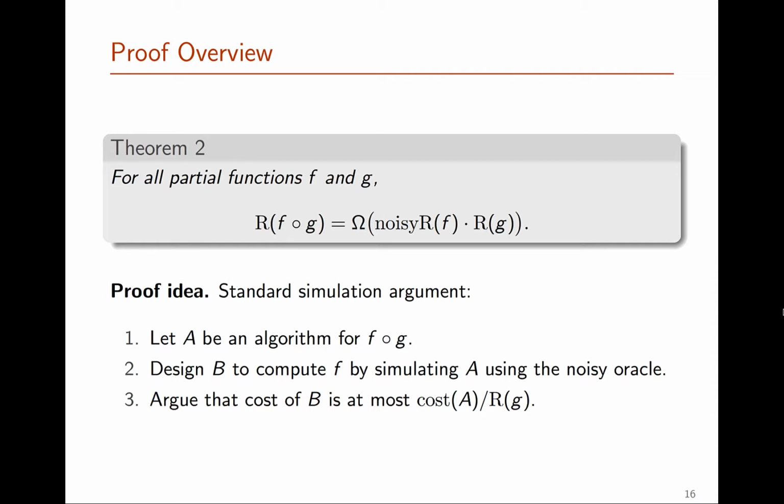The idea of the proof is to apply a standard simulation argument. So if we let A be an algorithm that computes the composition f composed with g very efficiently, we want to design an algorithm B that computes f by itself by simulating A using the noisy oracle to replace the inner function g. And we want to do this in a way that we can argue that the cost of B is bounded above by the query cost of A divided by R of g. There are two main ingredients in the proof.